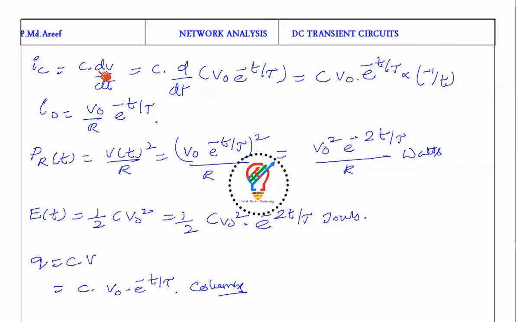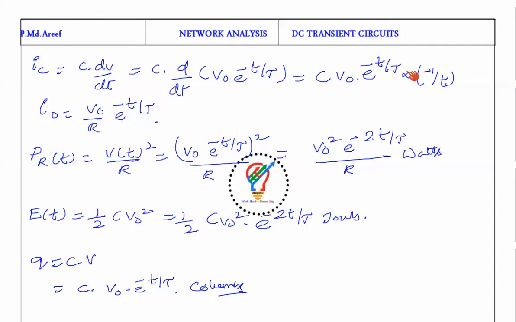So IC is equal to C into dV by dt. So C into d by dt of V naught e power minus t by tau, where V naught is the voltage across the capacitor. If we differentiate it, C into V naught is a constant, so we take it outside. d by dt of e power x is e power x into a, so here it is minus 1 by tau. So finally, I naught is equal to V naught by R.